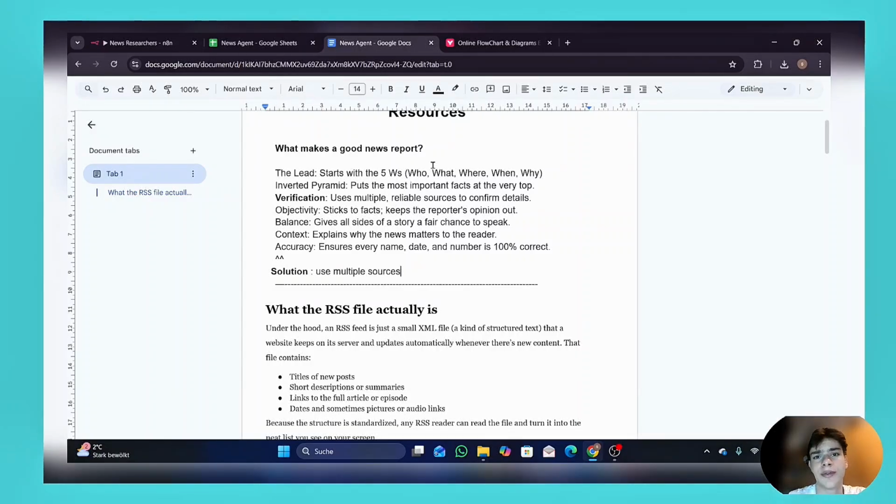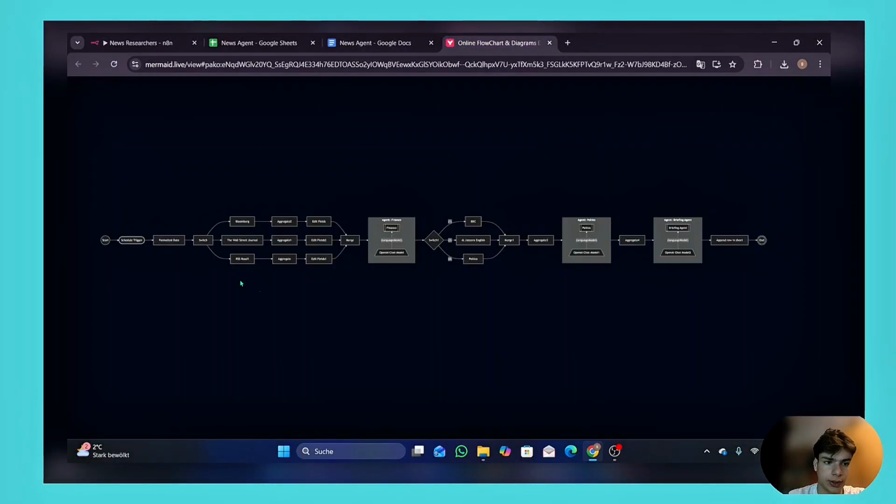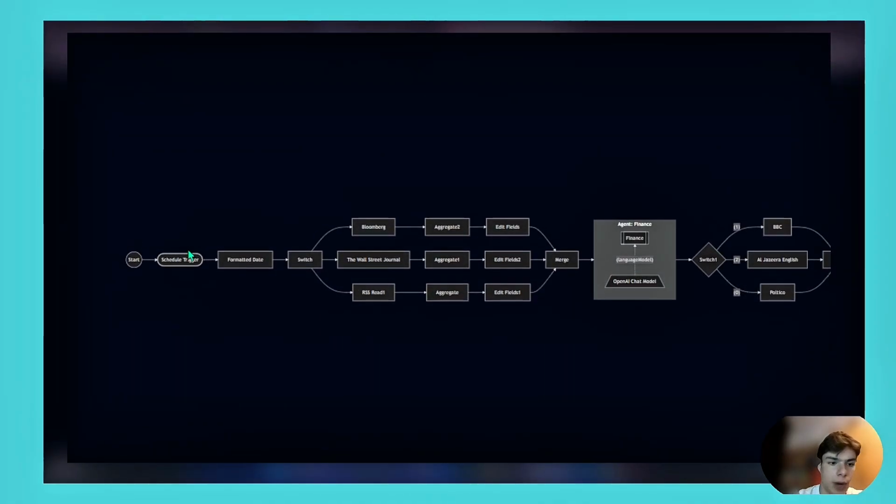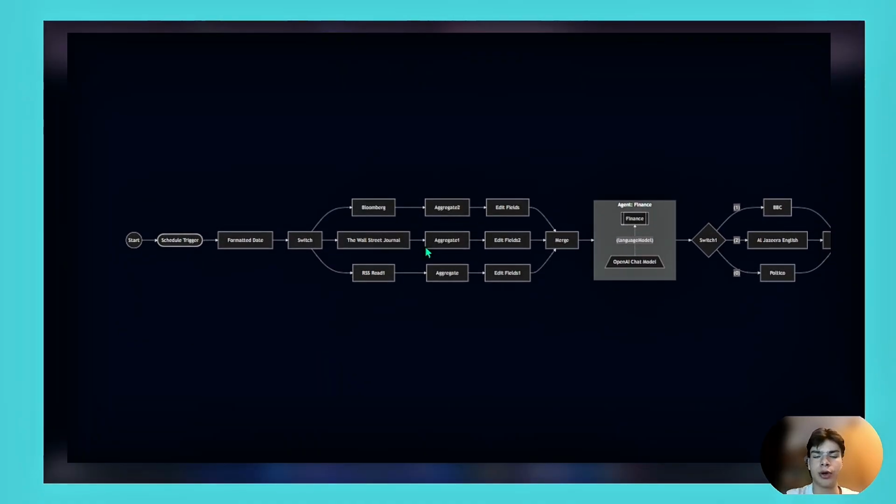But now let's take a look at the visualization of our n8n workflow. So this is the visualization. I hope it's not too complicated, but I'm going to try to explain it as well as possible. So we start by adding a schedule trigger. The reason is that we want to have a news report every morning that informs us about different topics. We're going to split our workflow into 3 paths.